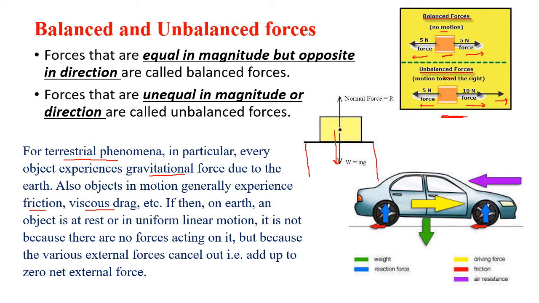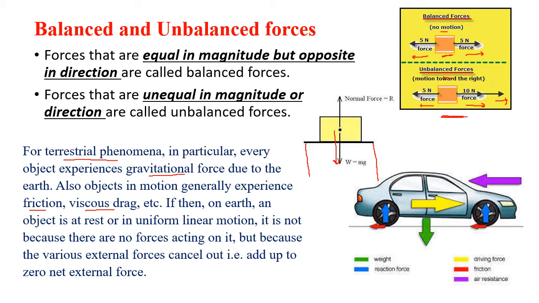So, if you consider an object at rest on a horizontal surface like something kept on the table, there is one force acting in the downward direction that you know, which is gravity. But the body is not moving downward, means there has to be another force which is balancing the force of gravity.